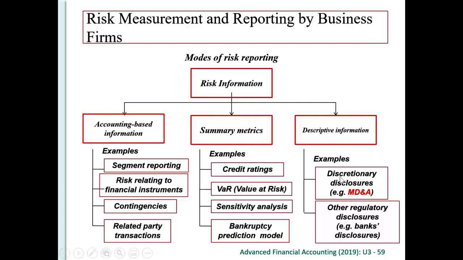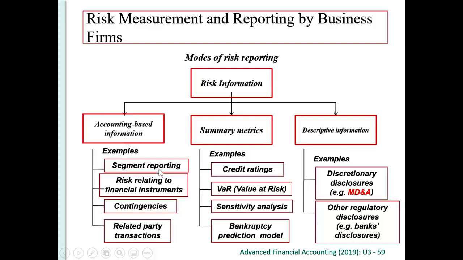There has been discretionary disclosure. Say, for example, in the annual report, many pages are involved in the management discussions and analysis. So the management will tell us their view of the business and any analysis that they want to provide with the financial statement users. And there will be other regulatory disclosure, while some particular industry may have to disclose more. So these are all descriptive. And then there will be many accounting-based information as well.